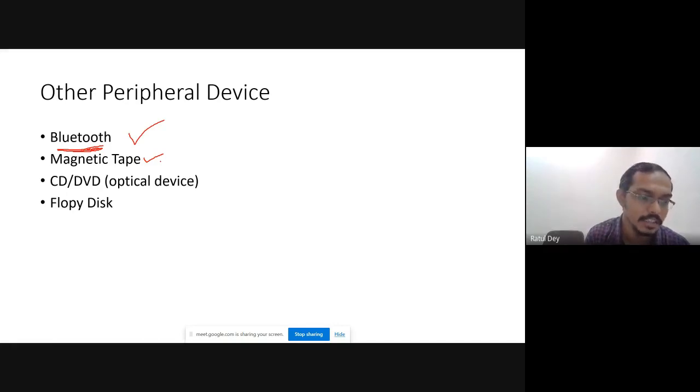This is called a cassette, which is connected to your radio. Within that cassette, there is one reel where we can store the data. I hope you remember this. Yes, this is the magnetic tape. Within this reel, you can find a small line, and when we open this particular cassette, you have to change the location of the reel. So this is called the magnetic tape, which is generally not used in today's life.